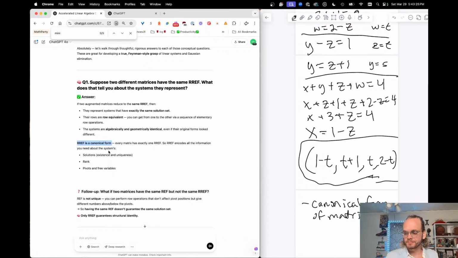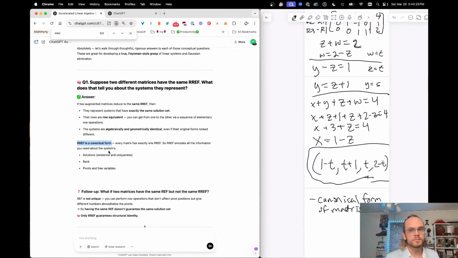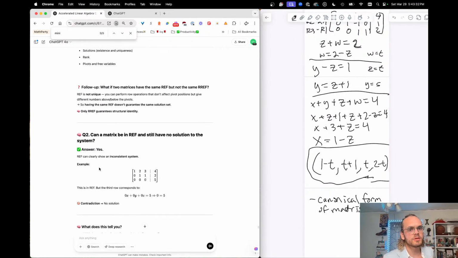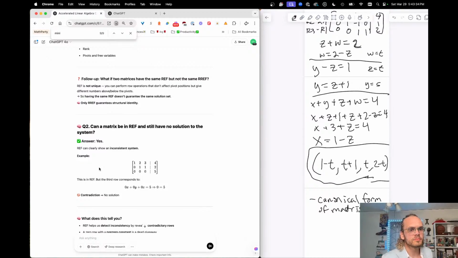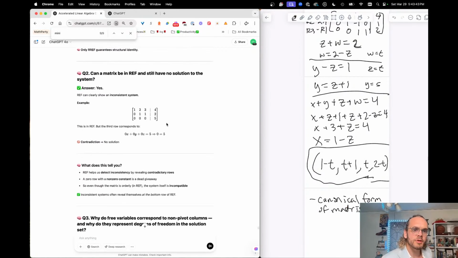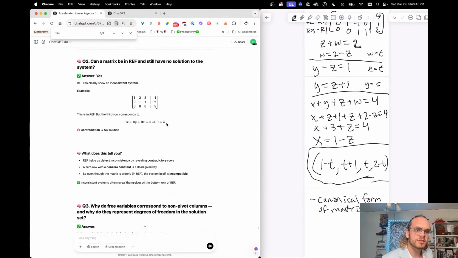All right. And then what if two matrices have the same REF but not the same RREF? Yeah, you can have different row echelon forms. There's a bunch of stuff that could be their other variables, so it does not guarantee that. That one makes sense.